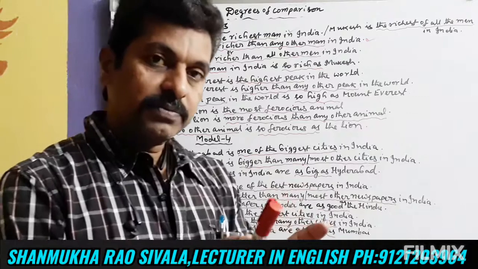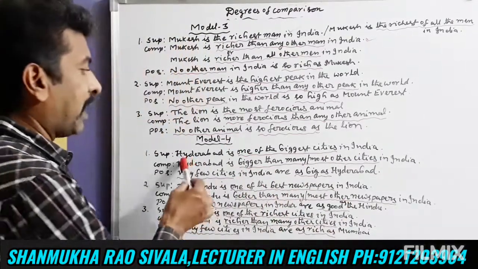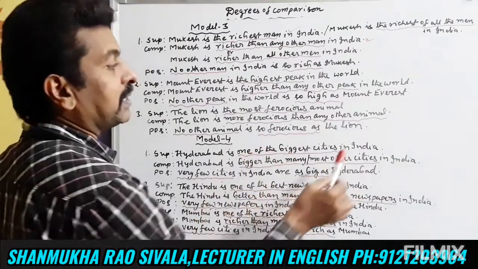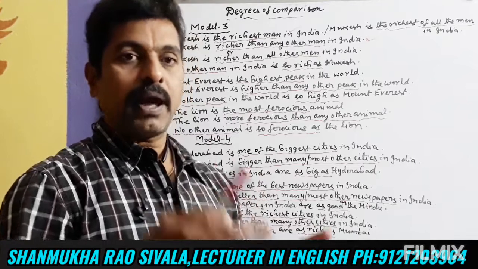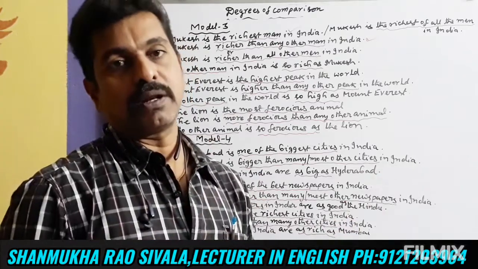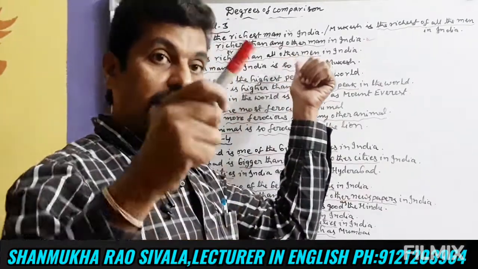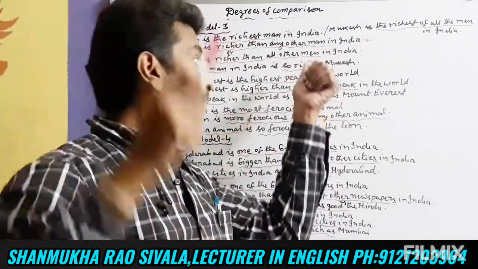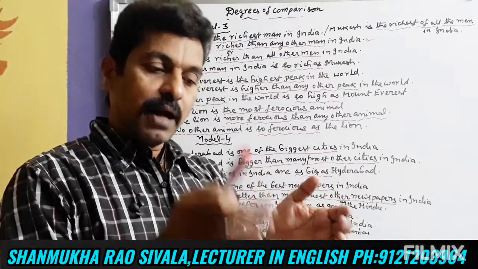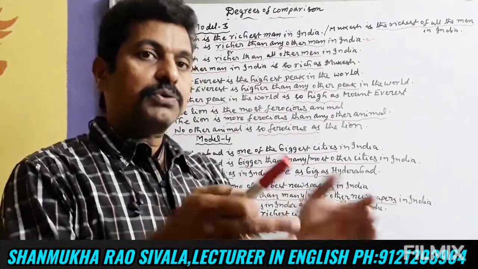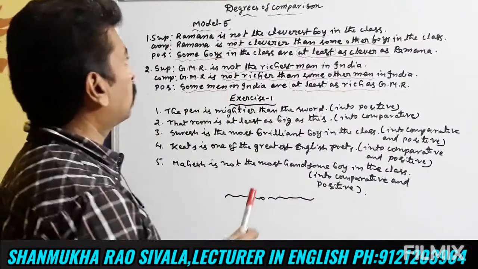There are some cities where we will use this model. For example, Hyderabad is one of the biggest cities in India. Some big cities are there, and Hyderabad is one of them. At that time we will use this model. If one is the biggest, we will use the third model. Biggest means we will use the third model. If there are some big cities, and Hyderabad is one of them, we use this fourth model. So, model fifth. In model fifth,